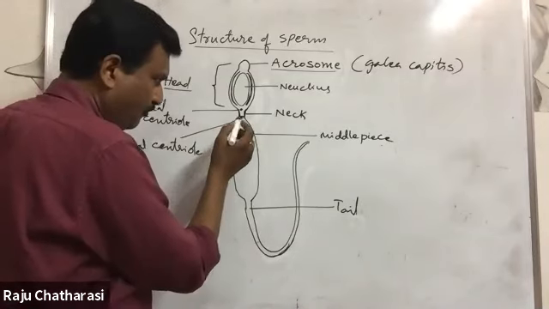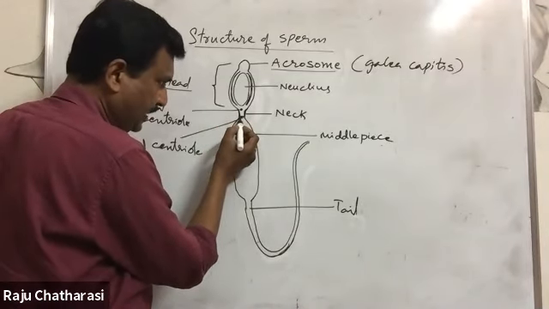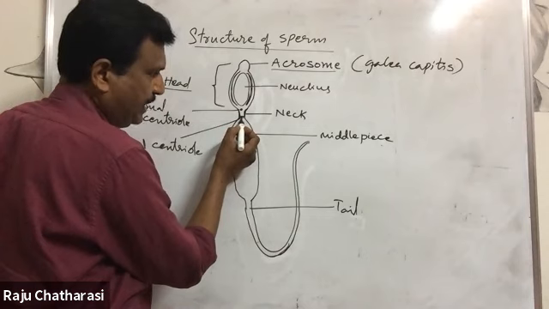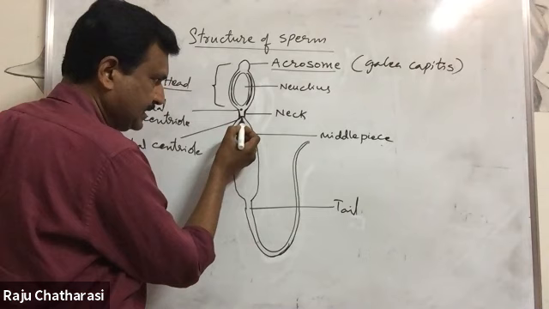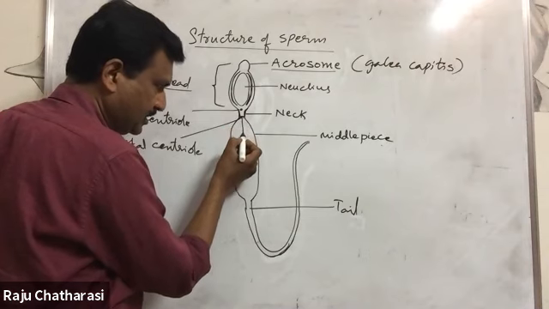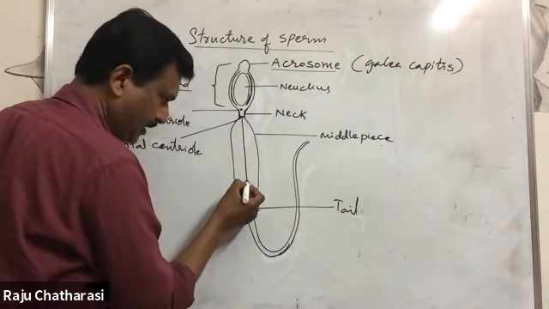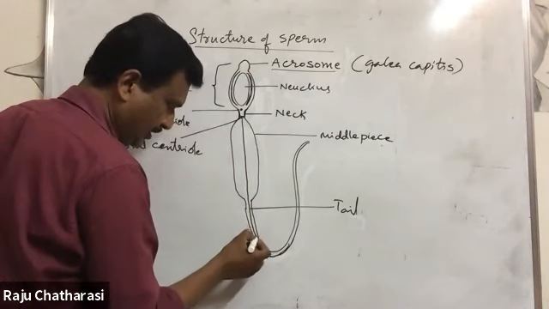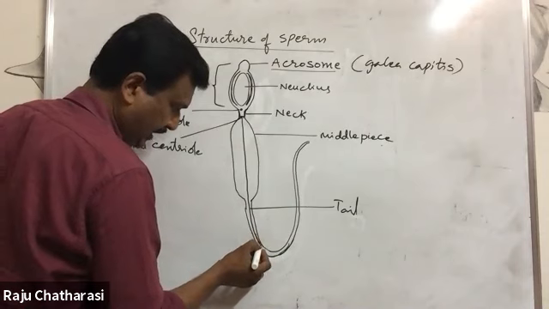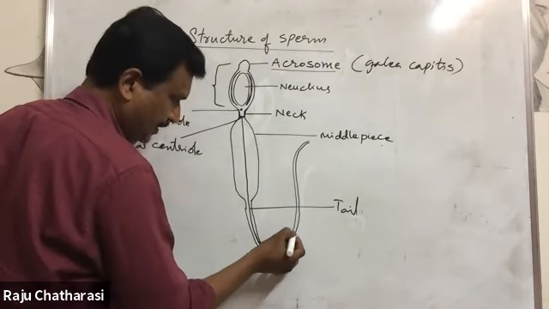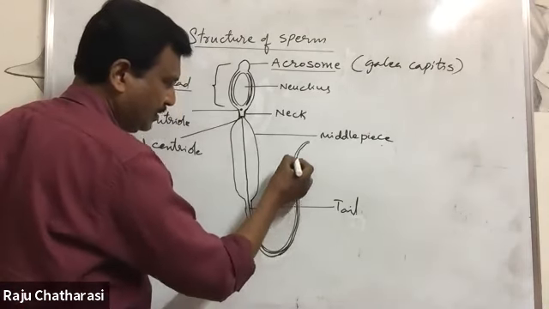Next, this is called the basal body or basal part. From this part, an axial filament starts. The axial filament passes through the middle piece and extends into the tail.